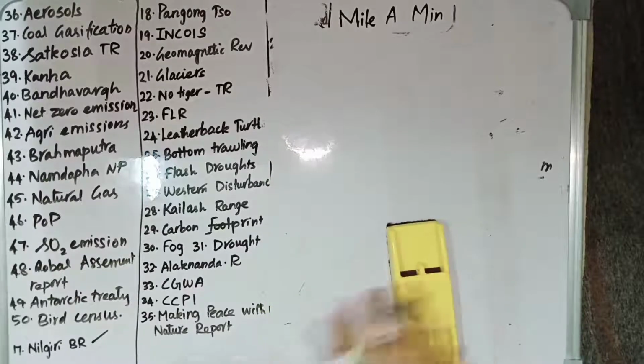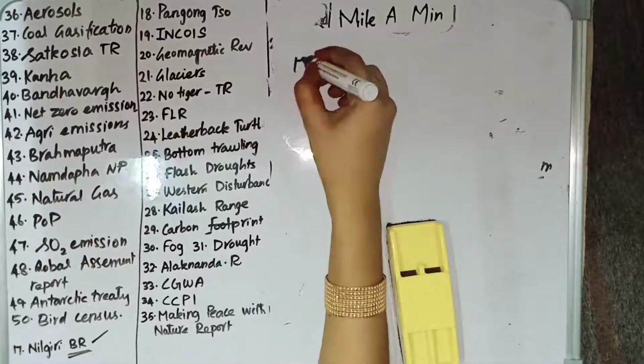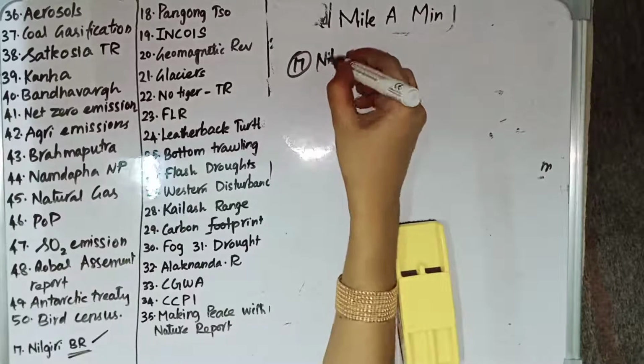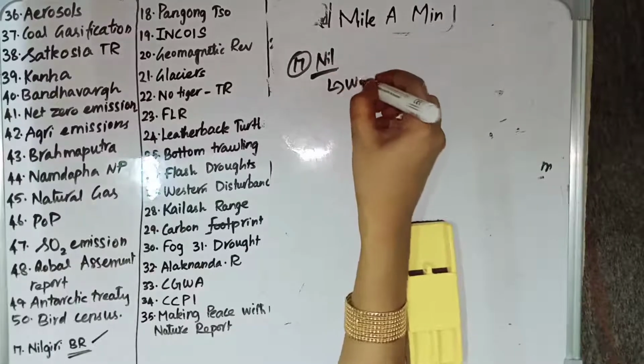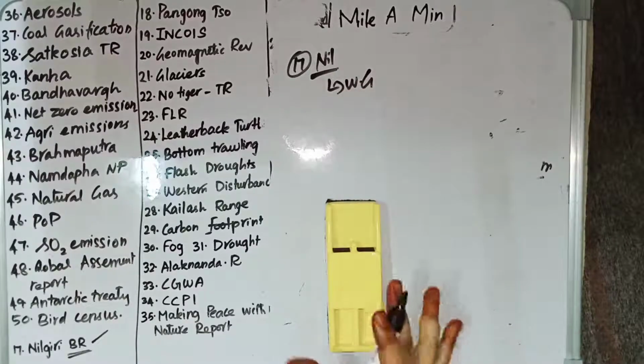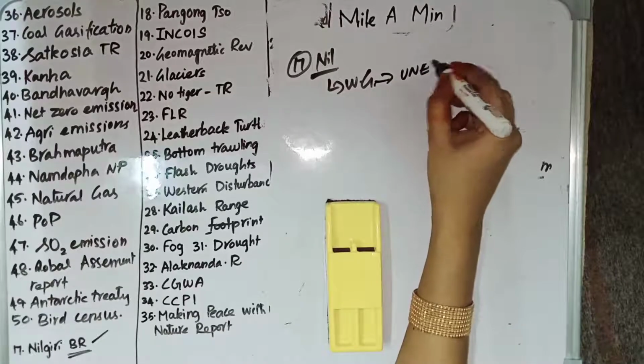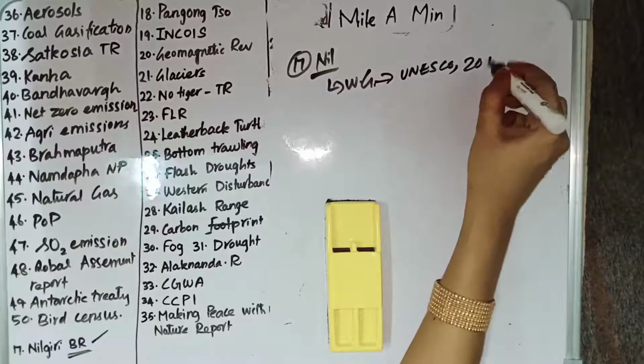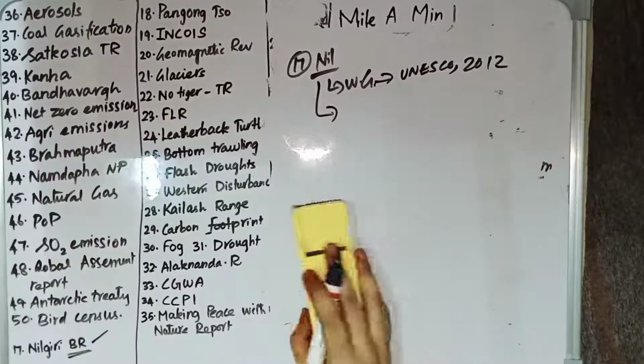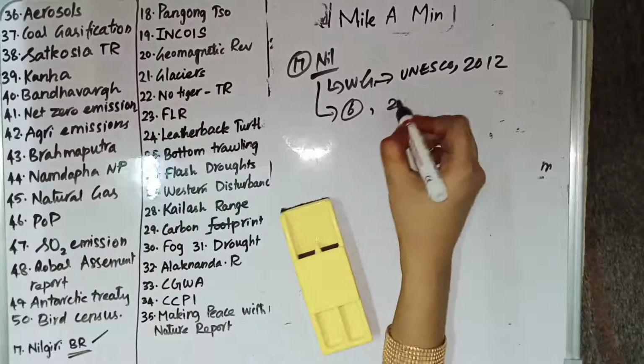Then let us go to the things which we have left. So the 17th thing is Nilgiri Biosphere Reserve. Nilgiri Biosphere Reserve is in Western Ghats. Nilgiri subcluster is in Western Ghats. Western Ghats is declared as UNESCO World Heritage Site in 2012. In Nilgiri Biosphere Reserve, we have 6 national parks and 2 wildlife sanctuaries.